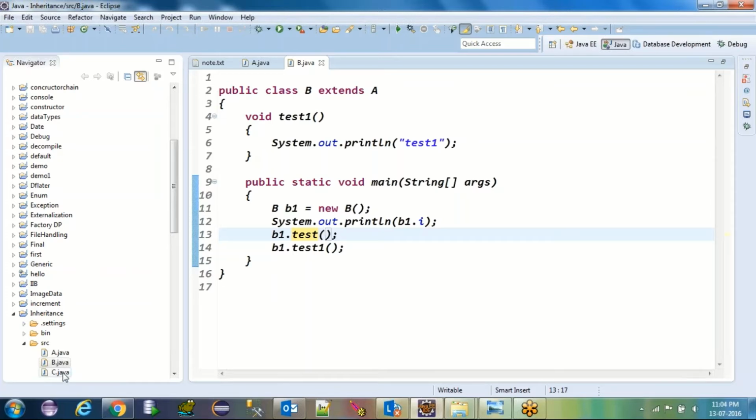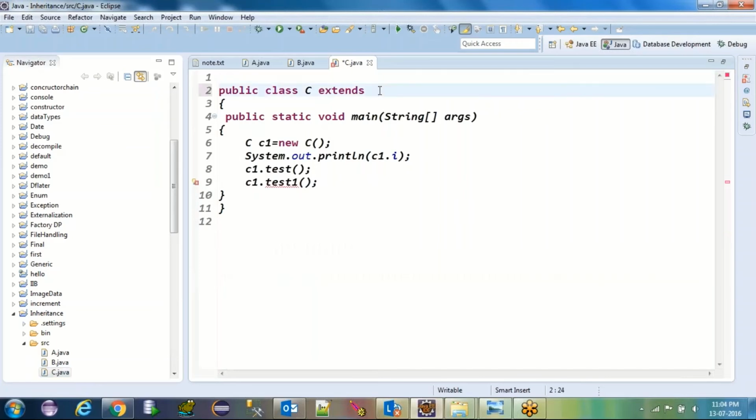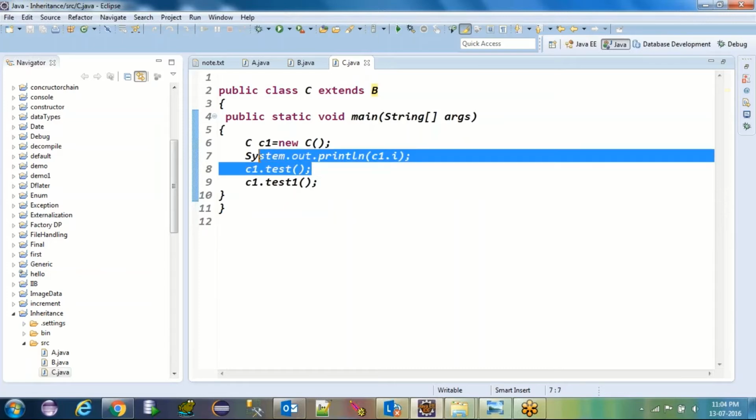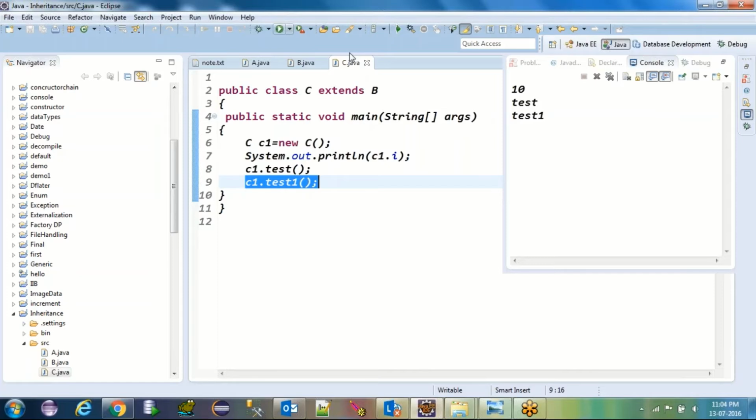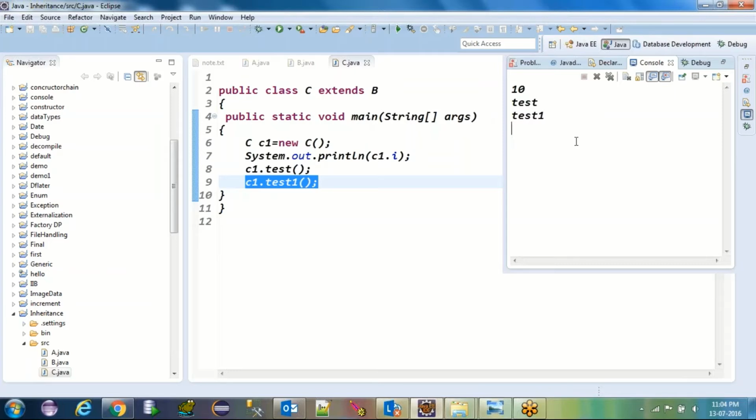Now what I'm going to do is make it multi-level. For multi-level, I created one C class, and C class is extending the B class. So now see the scene. A class is extended by B, and B is extended by C. So now the C class can access the A class members also, and the C class can access the B class also, because test1 belongs to the B class. Yes or no? Correct. The output will be the same, but now it's changed into multi-level inheritance.